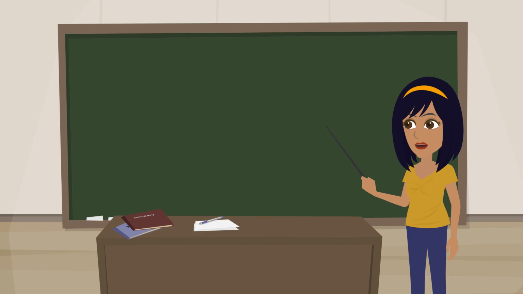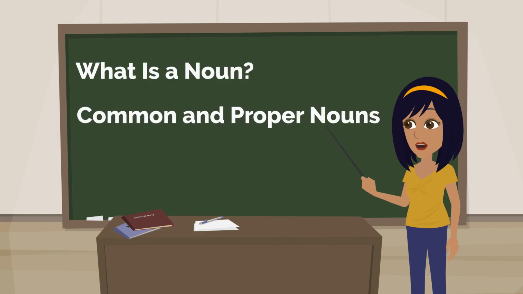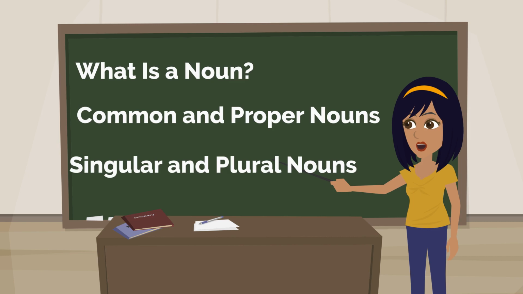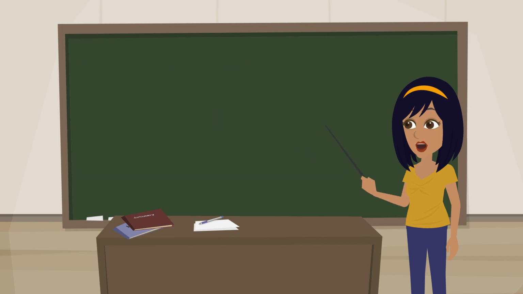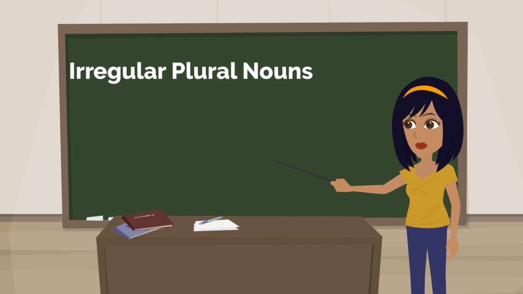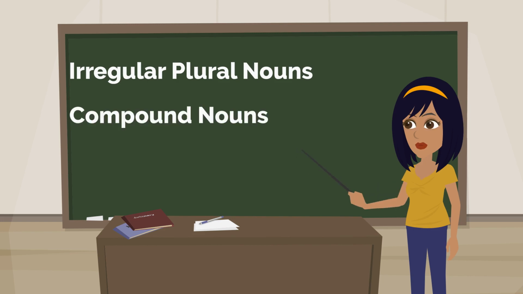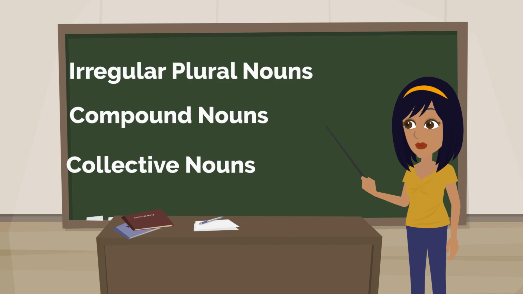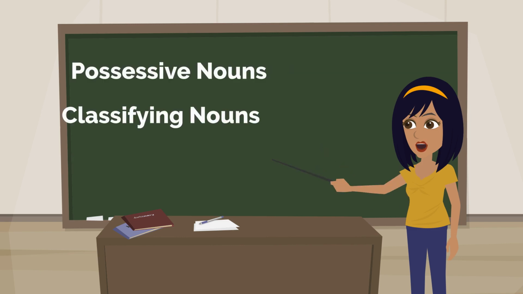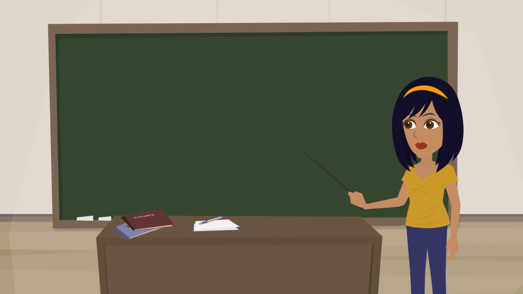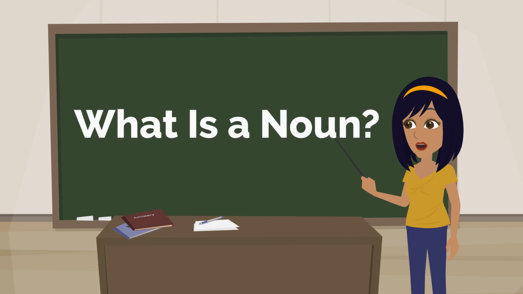In this video, we'll learn about grammar basics, so let's start with the concept of nouns. Please pay attention because I will explain. What is a noun? Common and proper nouns. Singular and plural nouns. Irregular plural nouns. Compound nouns. Collective nouns. Possessive nouns. Classifying nouns. Well, let's start talking about what is a noun.